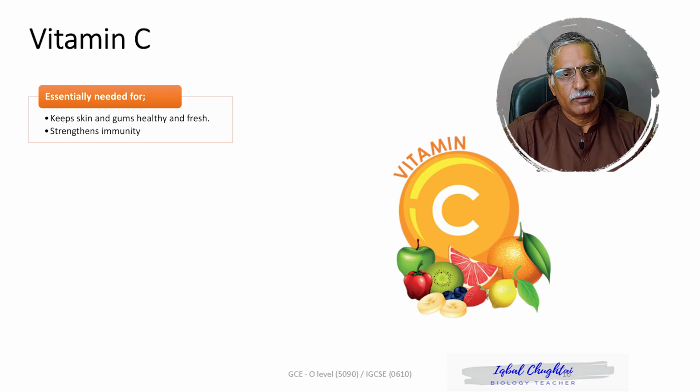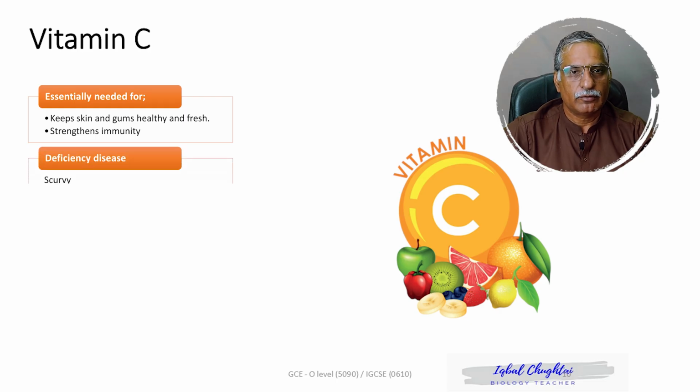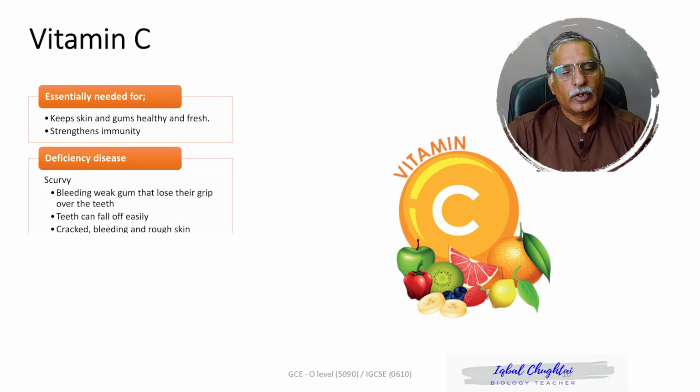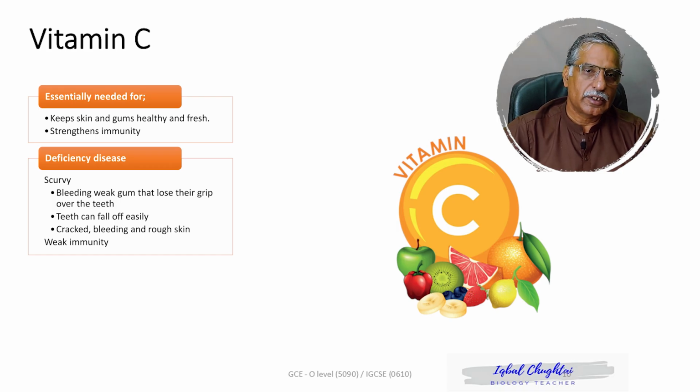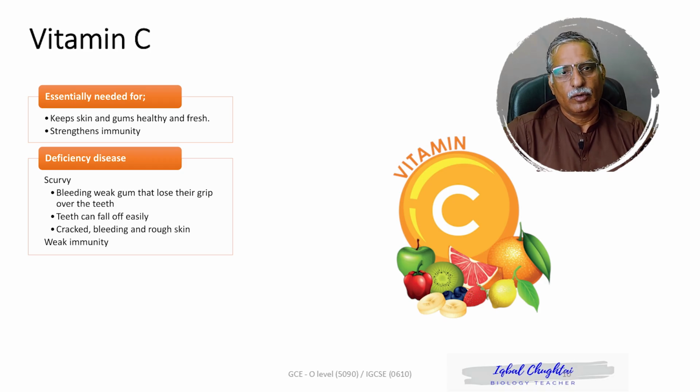But vitamin C deficiency can occur if we do not have enough vitamin C in our food. So definitely we are going to suffer from a deficiency disease. The major deficiency disease is scurvy. In scurvy, skin becomes rough and cracky, and gums also become loose and start bleeding. The gums lose their grip over the teeth, and tooth fall is likely to occur.